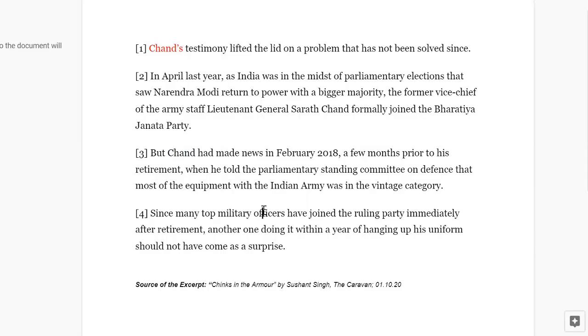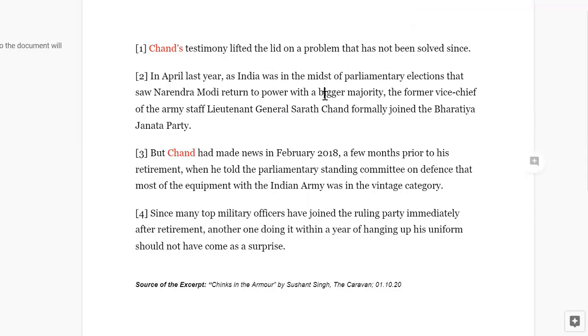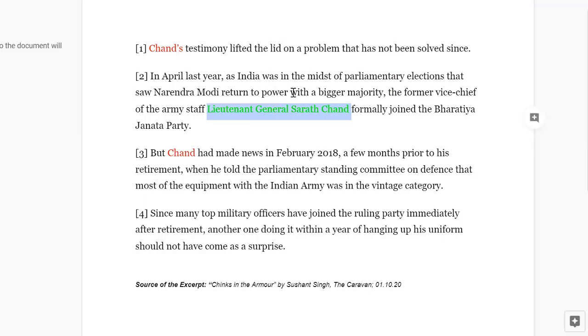And four doesn't have a mention of it, while two is the thing that we were actually looking for. So we have two red sentences that cannot be the first sentence, and four is neutral for now, and Lieutenant General Sharat Chand. So two is the only sentence that introduces him fully with a full military title and all. So now this is the sentence that we were looking for. For now, we can be pretty sure that two shall precede one and three. We don't know the exact order, but two precedes them because that's where the name is being introduced.